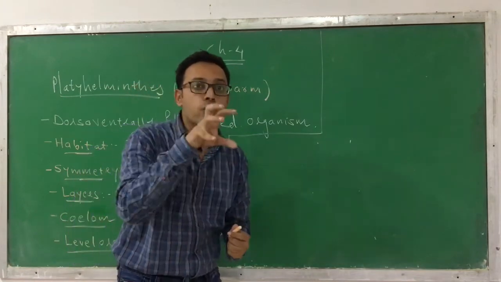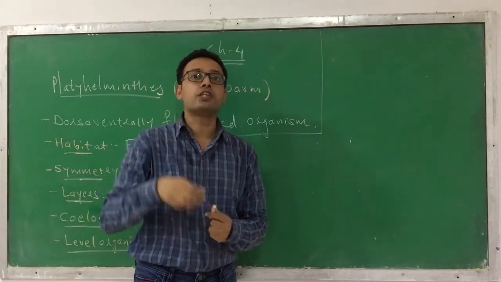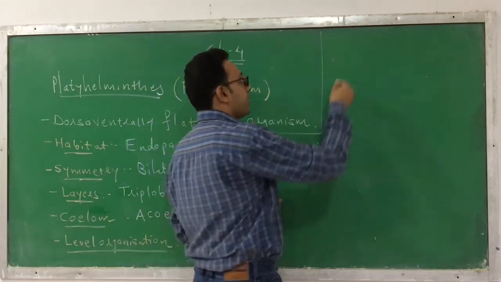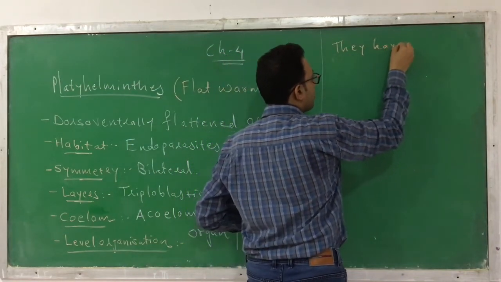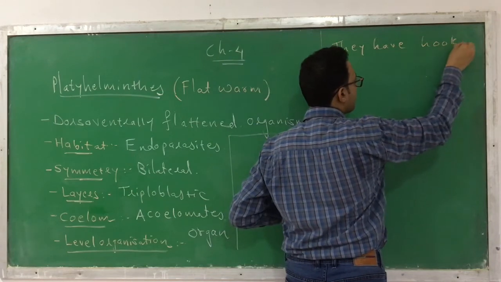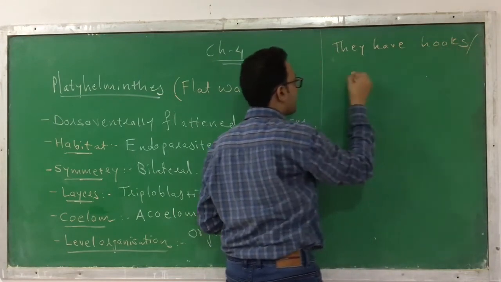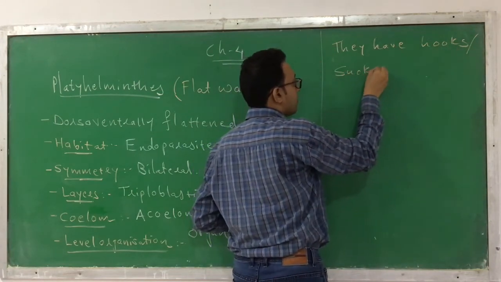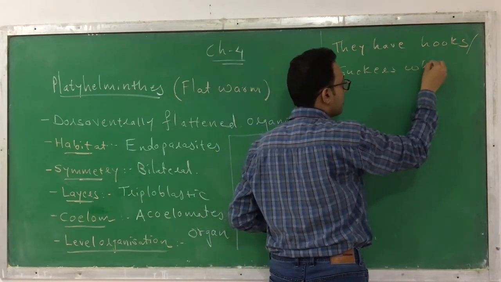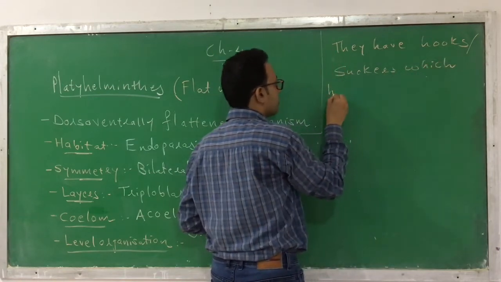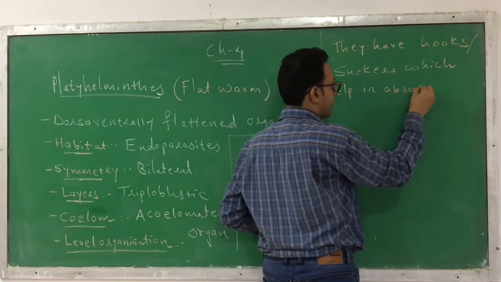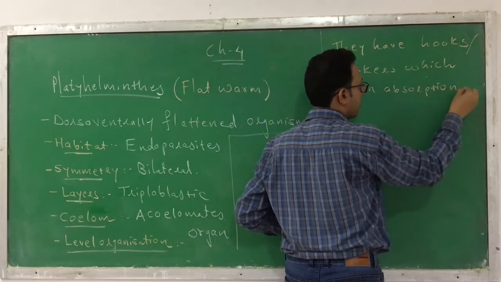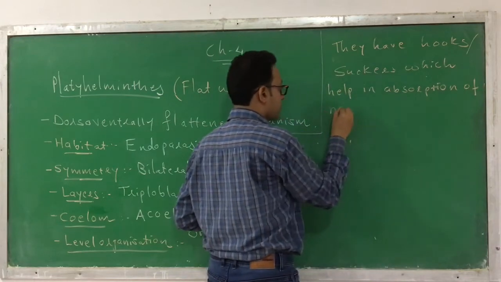With the help of hooks and suckers, they absorb the nutrients from our body. So they possess hooks or suckers, which help in absorption of nutrients.